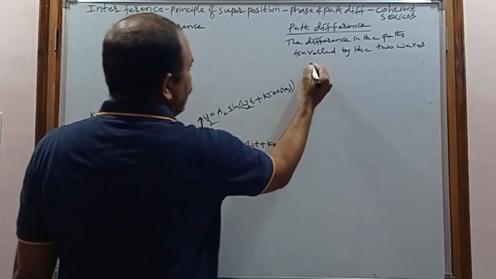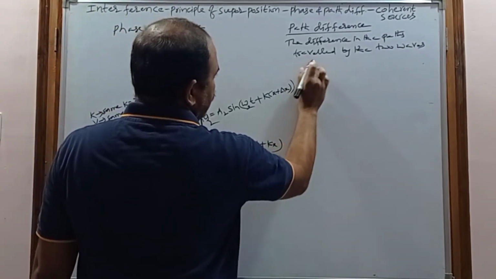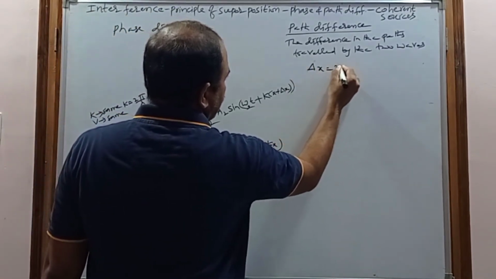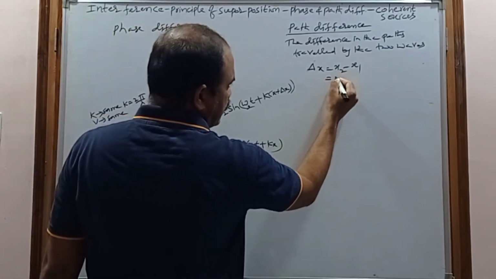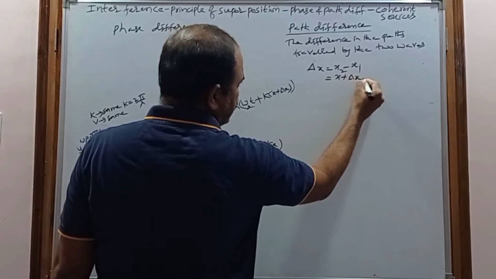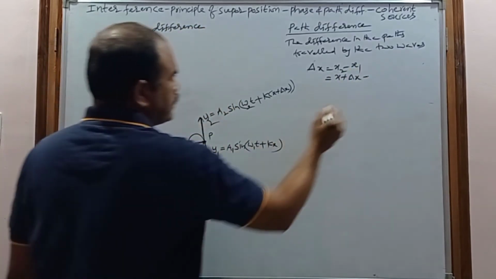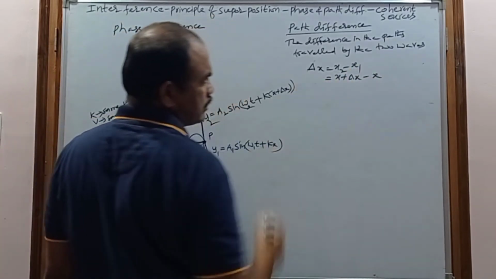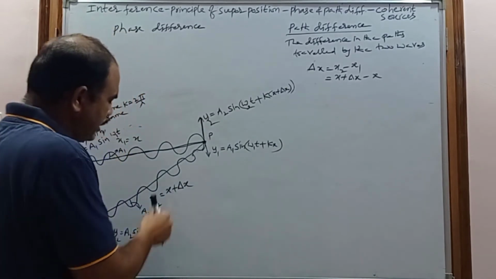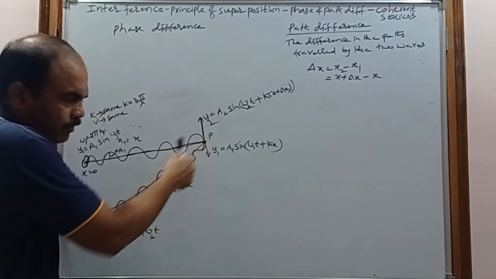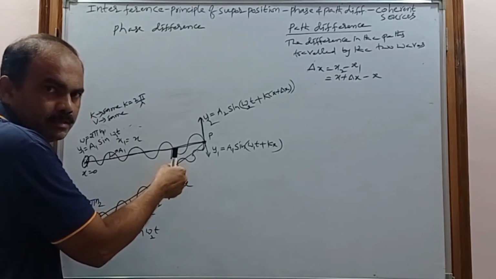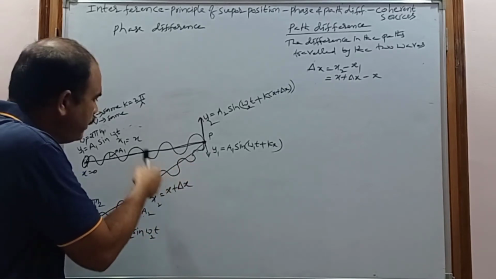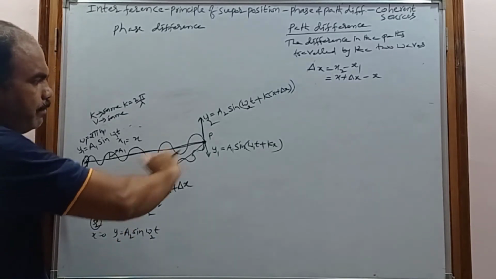So delta x is equal to x2 minus x1. What is x2? x2 is nothing but x plus delta x, minus x1, which is nothing but x. So this is the path difference, because the second wave travels more distance or more path compared to the first wave. That's why they have some path difference.